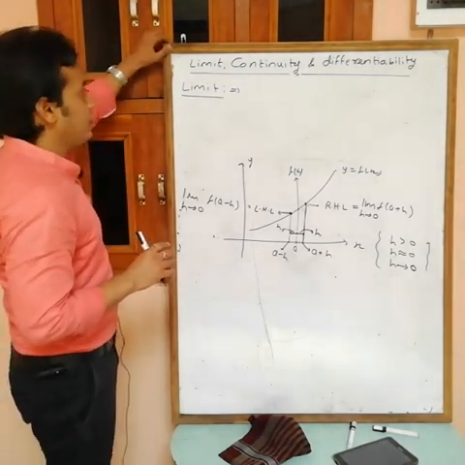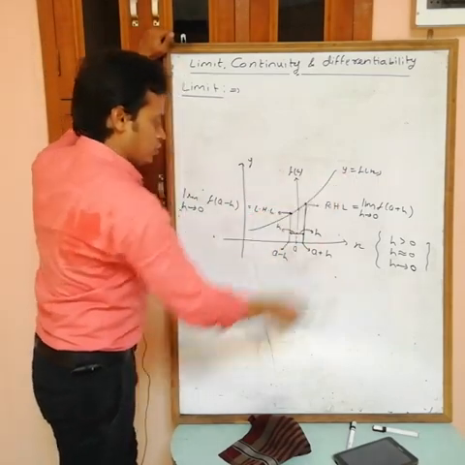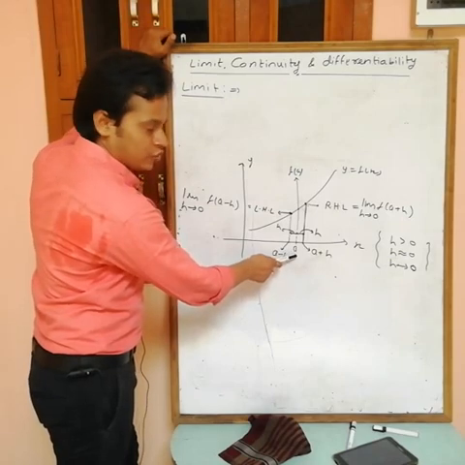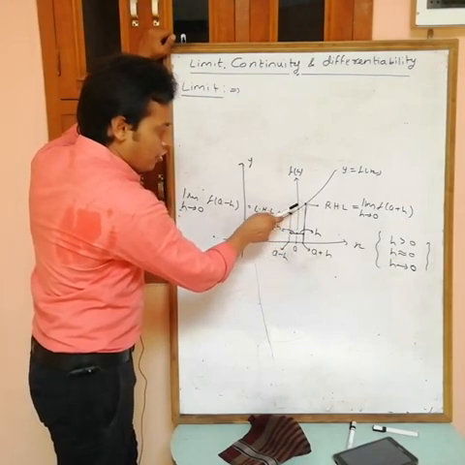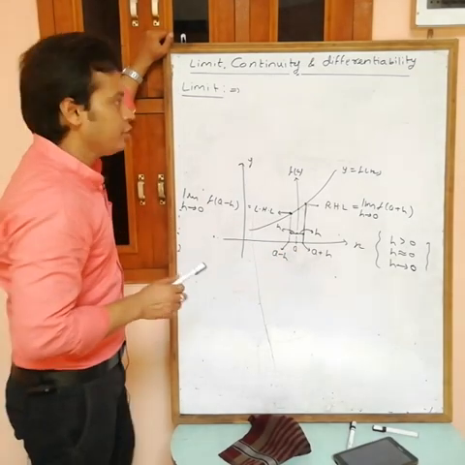So if I write the definition of limit, then what is the limit? The limit of the function y equals f(x) at x equals a is the value of the function in the immediate neighborhood of a.